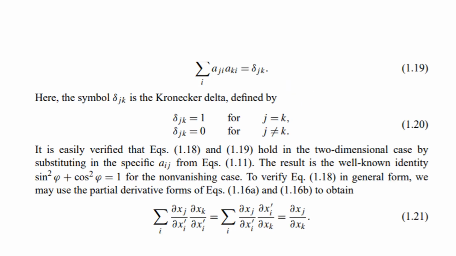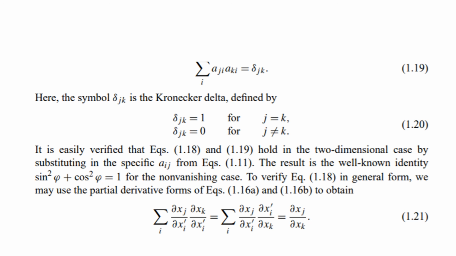Now we know that there are two properties of direction cosines. These are denoted by l, m, n: l square plus m square plus n square is equal to 1, lm plus mn plus nl is equal to 0. That means that when similar direction cosines are multiplied and added, the answer is always 1. If different direction cosines are multiplied and added, the answer will be 0.